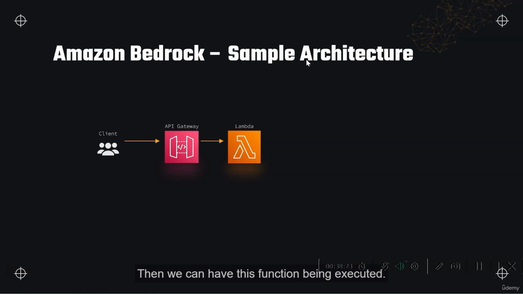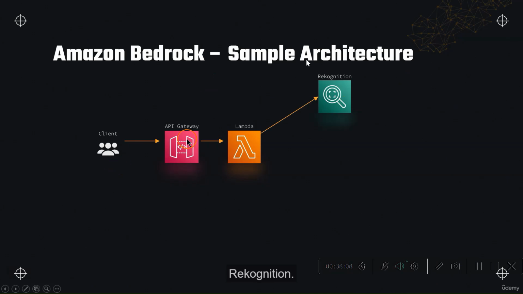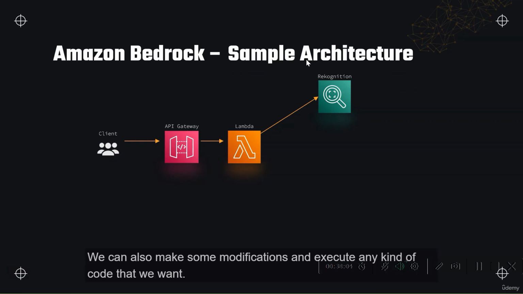Then we can have this function being executed. So it will be triggered and it will be executed. In this case, it will receive the image, and then by executing some kind of code in the Lambda function, we will also send it to Amazon Rekognition. This is what this Lambda function can do. We can also make some modifications and execute any kind of code that we want.